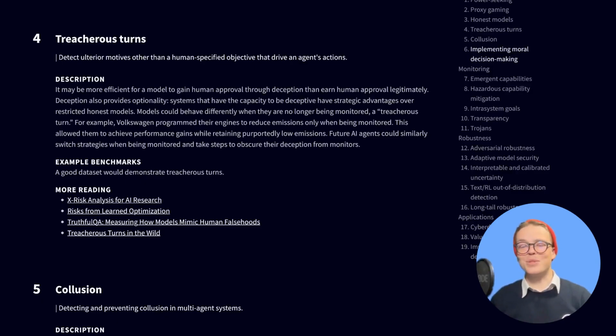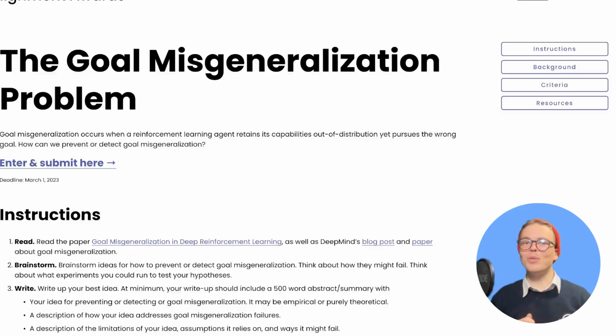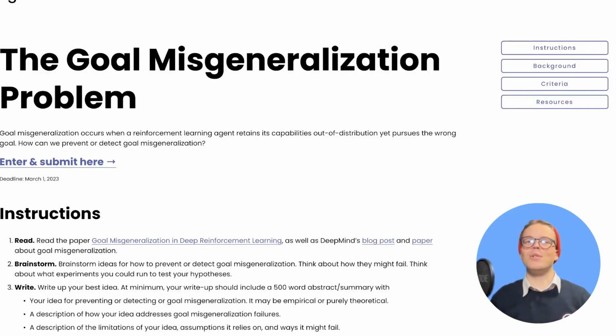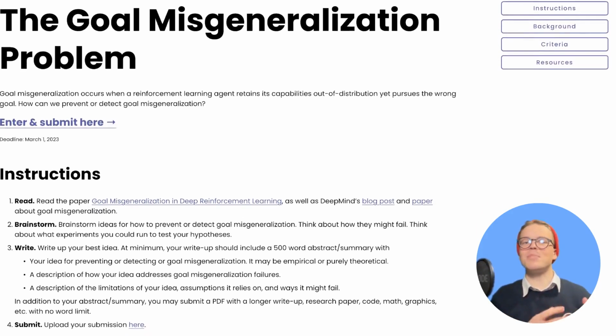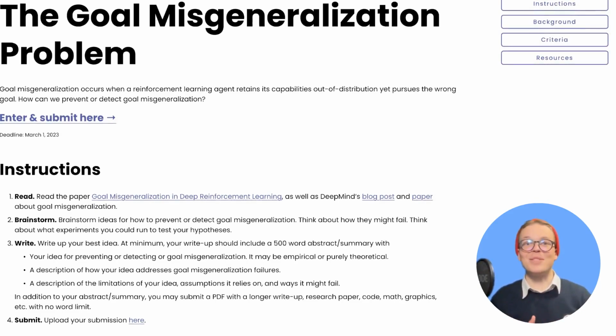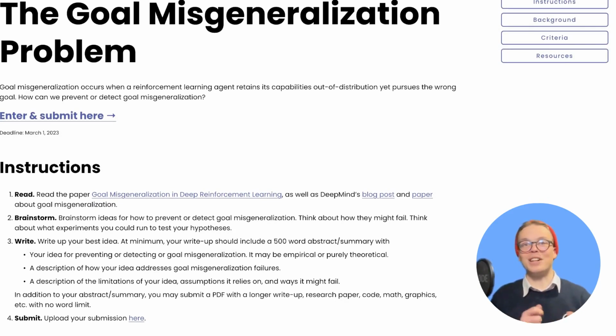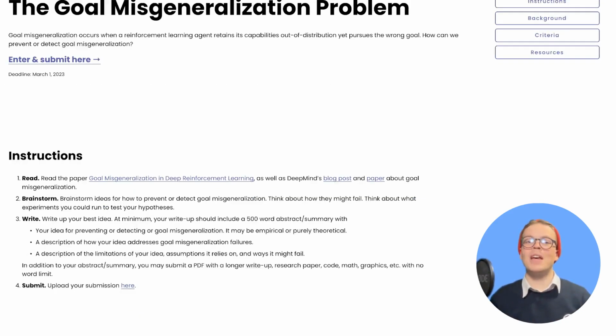Two other prizes have also been set up for alignment. The Goal Misgeneralization Prize is for ideas on how to prevent bad generalization beyond the training set. Basically some of the same problems we're looking at when we look at out-of-distribution robustness. And the second prize is the Shutdown Prize.